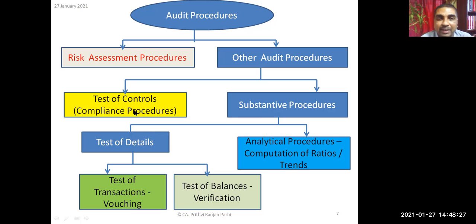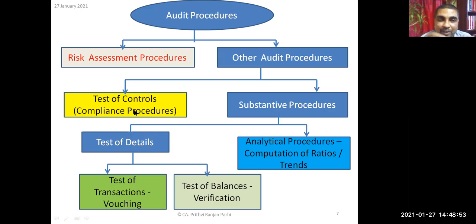Compliance procedures are in fact tests of controls. That means here the auditor tests the internal controls. The entity must be functioning using a certain internal control system, so whether that internal control system is actually operating or not is tested. Let us say a company has a purchase procedure. Every purchase should follow that procedure.